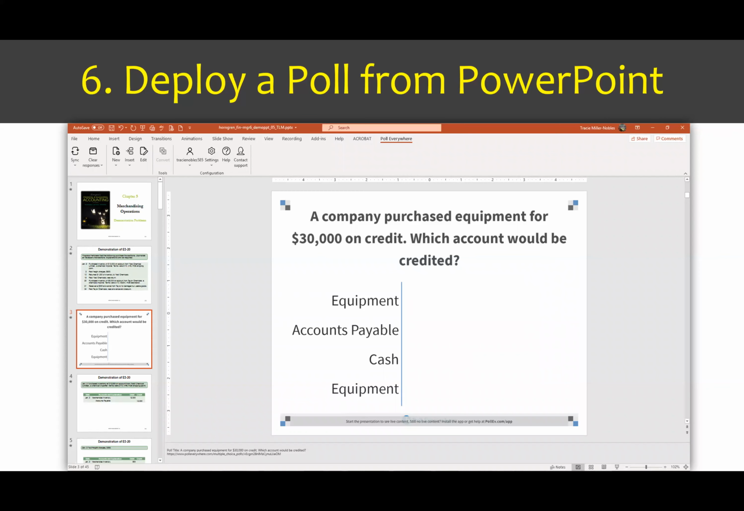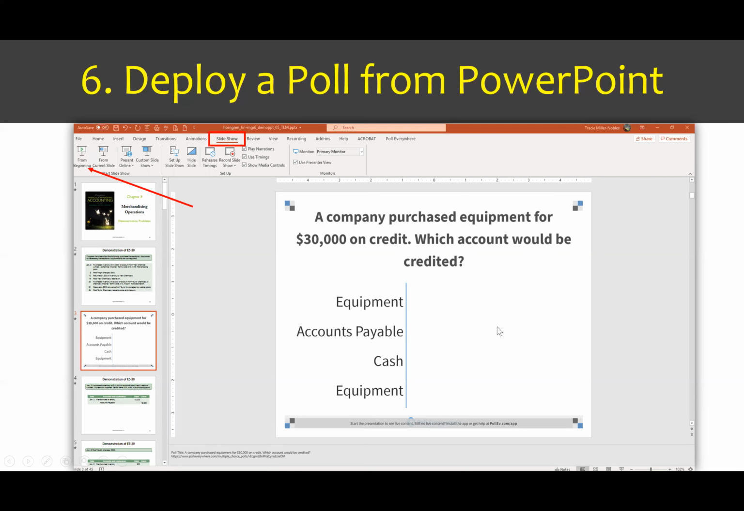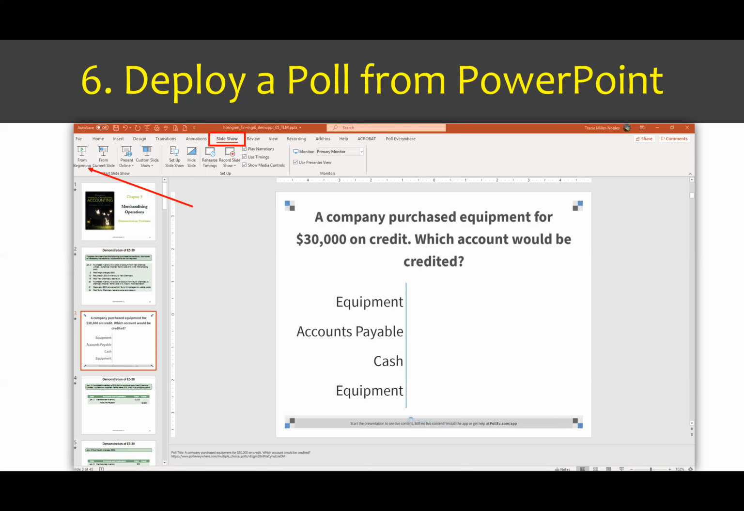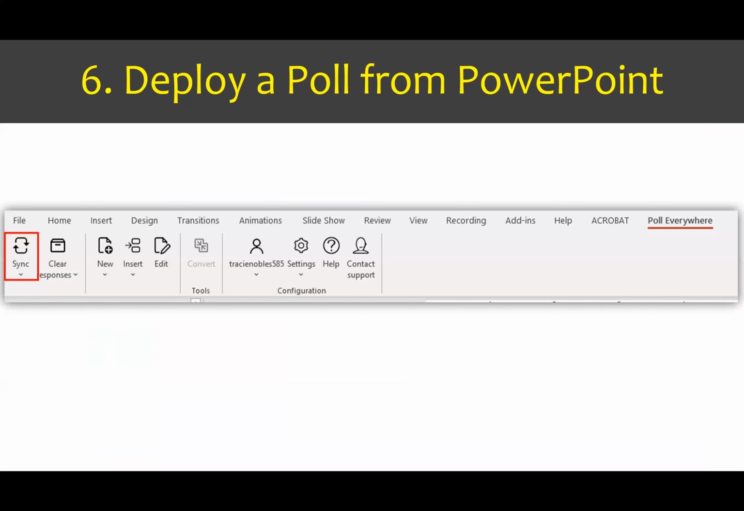In order to deploy the poll from PowerPoint, all you have to do is show the PowerPoint slide, just like you would normally do when you're going to do a presentation. You simply go to Slide Show, and you can either start from the beginning or start from a specific slide. When you do that, you will be able to deploy the poll from the PowerPoint area. Now, I do want to show you that there are some additional features on that area.